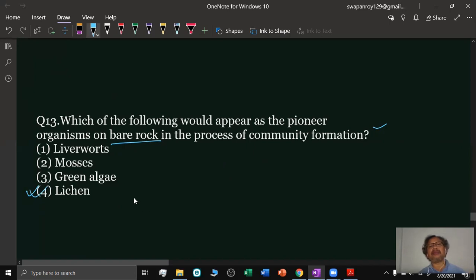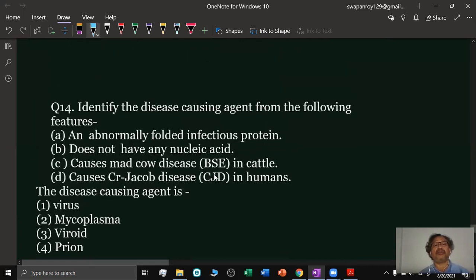So lichens are called the pioneer species during the development of a plant community. Lichens grow fast on the rock, and after that gradually the liverworts and mosses start developing, then the others come.